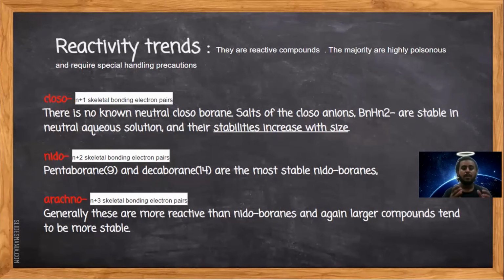So the nido, we have the penta and the decaborane, which are the most stable of the nido boranes. And for the last one, they are more reactive than the nido, and again, the larger the size of the compound of the borane, the more stable it will be.